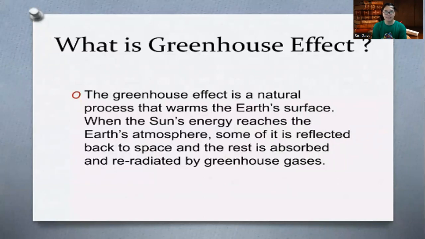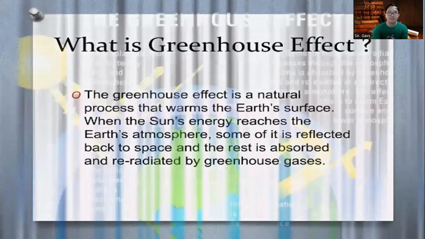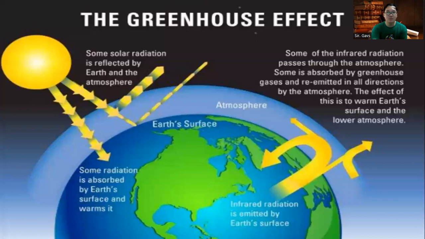When the sun's energy reaches the Earth's atmosphere, some of it is reflected back to space and the rest is absorbed and re-radiated by greenhouse gases. So in the greenhouse effect, some solar radiation is reflected by the Earth and the atmosphere, like this one. Some radiation is absorbed by the Earth's surface and warms it. That's in a normal condition.